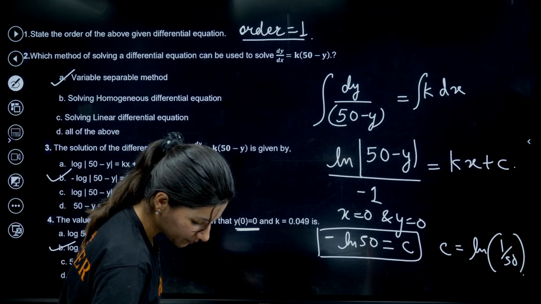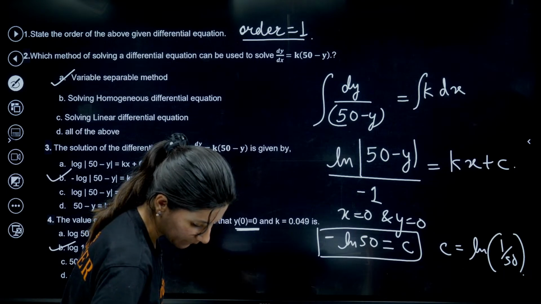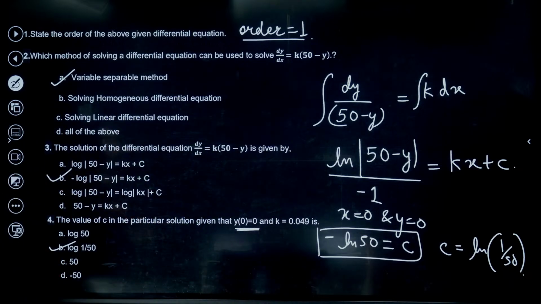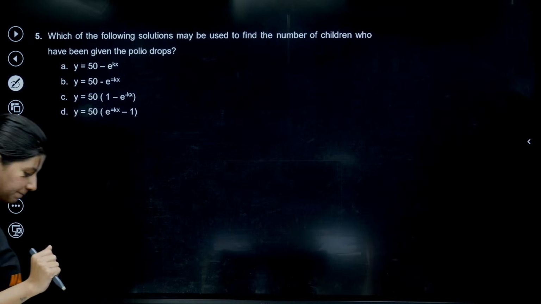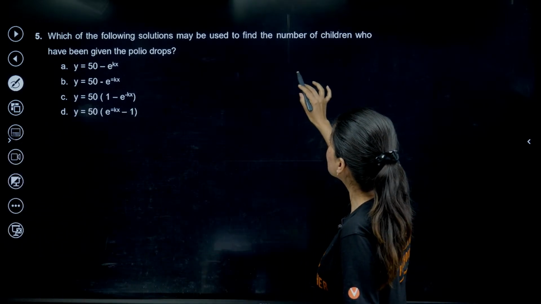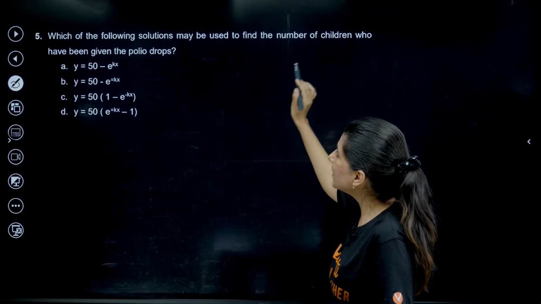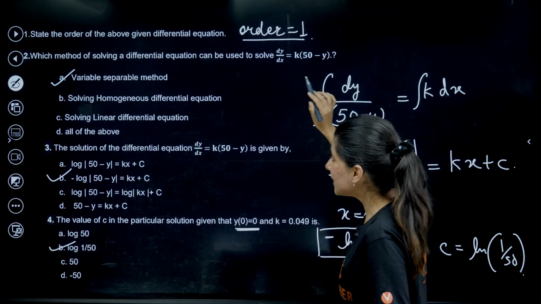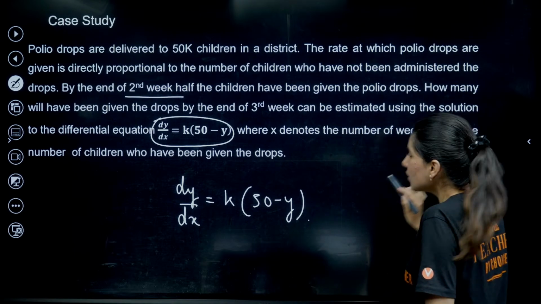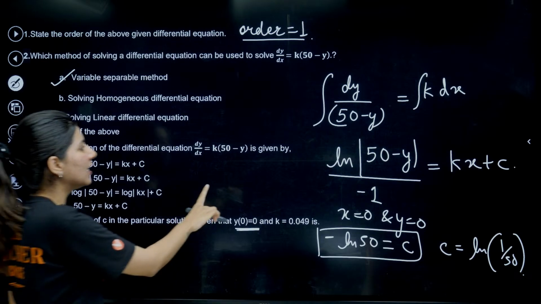Clear? Okay, I hope this is correct. All right. Now which of the following solutions may be used to find the number of children who have been given the polio drops? What is the number of children? So let me go back. Actually, y is the number of children. So they are just asking me the value of y.